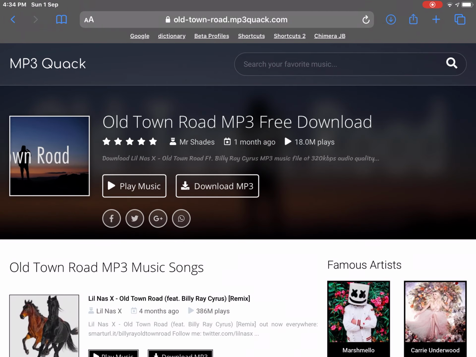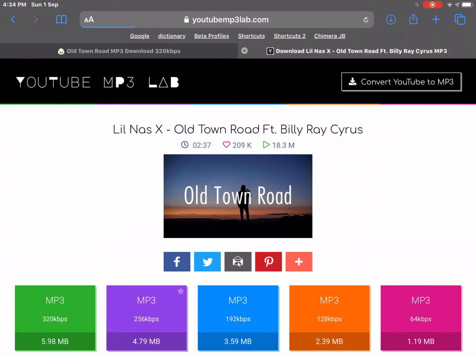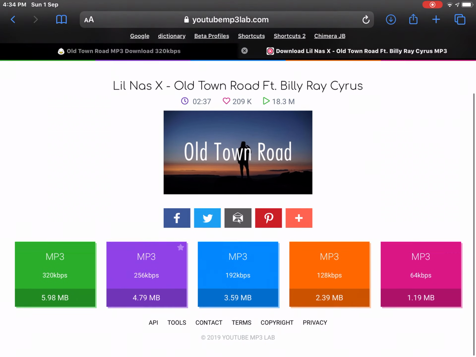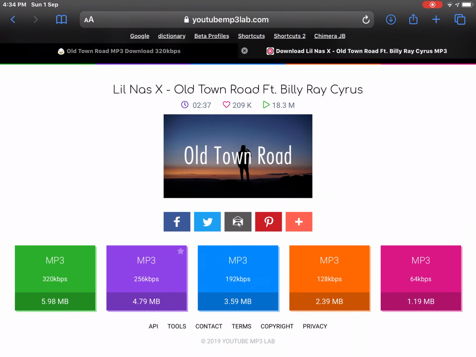Let me just hit this. Old Town Road, yep, that's good. I'm going to download this.